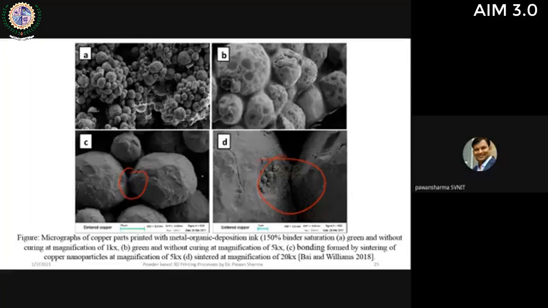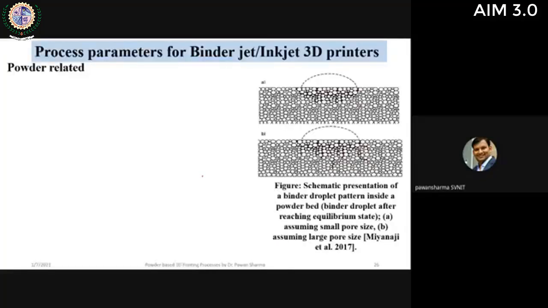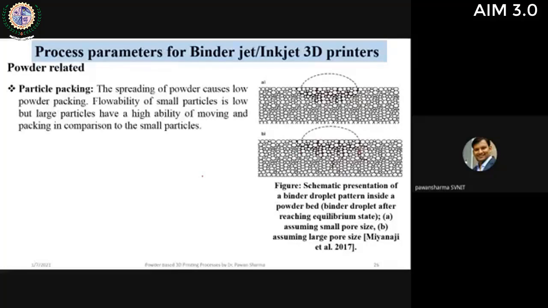This technique can be used for polymers as well as metals, if you use different binders. So what are the process parameters in the case of binder jet or inkjet 3D printing techniques? Those process parameters can be powder related, like particle packing and spreading of the powder. Powder packing is a key step in other techniques also, but here it is again very important, because we need the binder to go into the gaps between the particles. Therefore the spreading mechanism or distribution of the powder is very important.